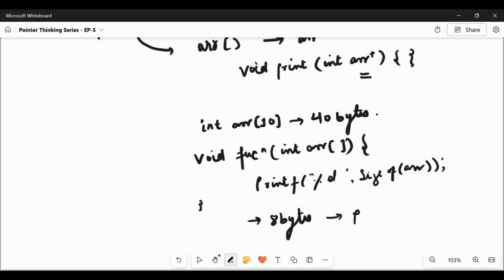So it gives the pointer size, not the actual array size. This is because inside the function the array has been transformed into an integer pointer.